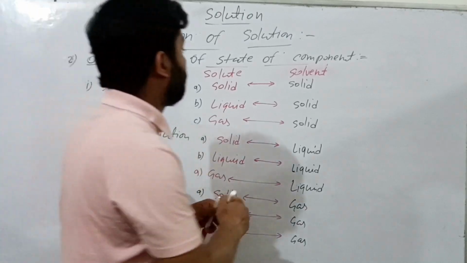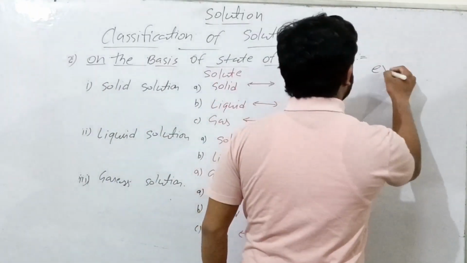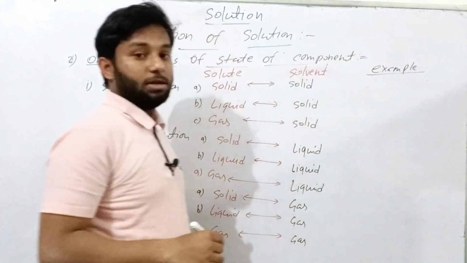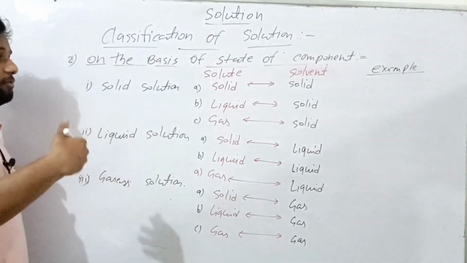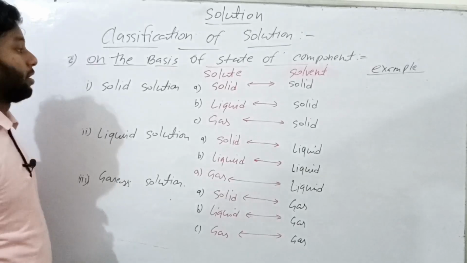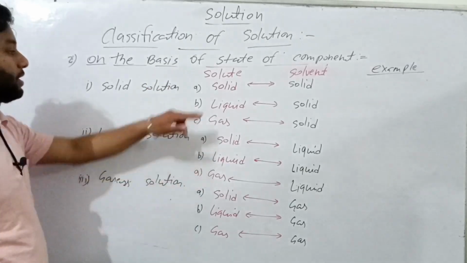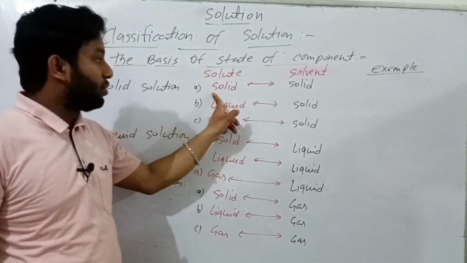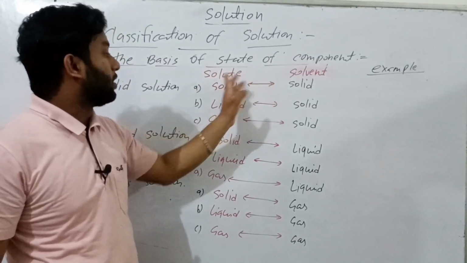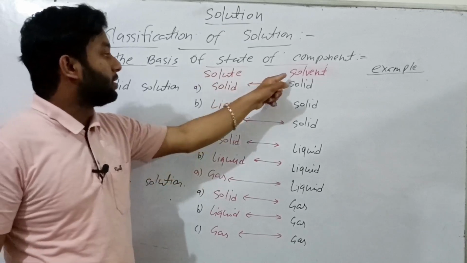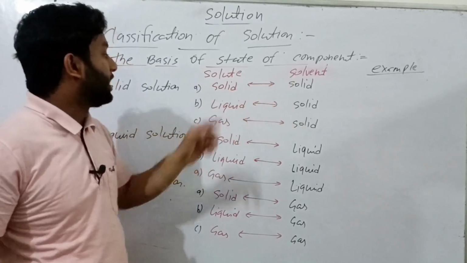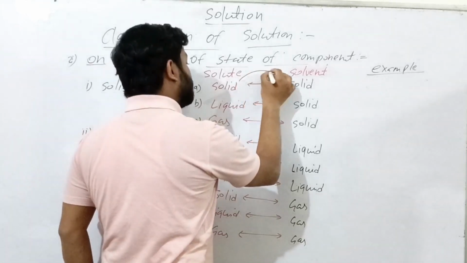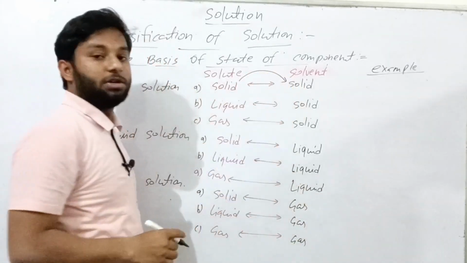Let's take an example for all the types, because by the example we generally visualize or learn about this solution easily. First is solid solution. It means solute phase is solid, solvent phase is also solid. It means the solid solute is going to combine with solid solvent.